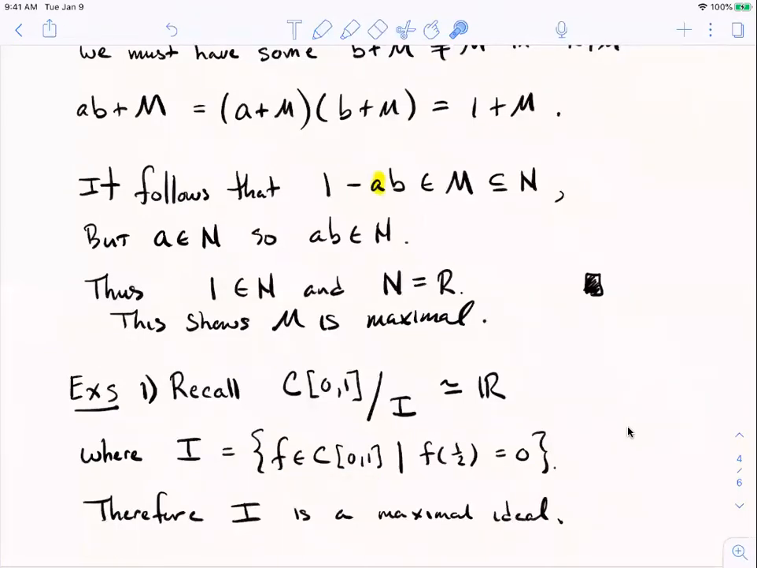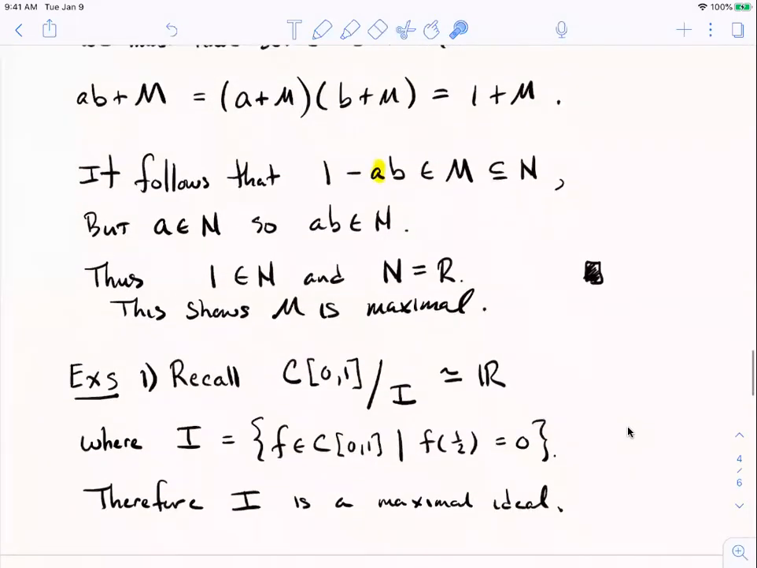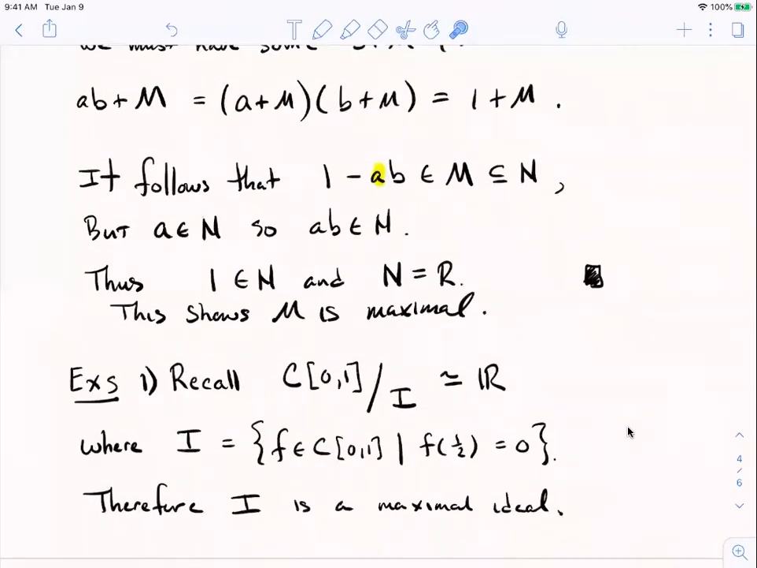And more generally, I just want to say this to some of you who might think this is interesting. There was nothing sacred about 1/2. You could take any number between 0 and 1 and look at the functions that vanish at that number, and you'll get a maximal ideal. And it's an interesting fact, talk to me about this in an office hour or outside of that sometime if you want to, that every maximal ideal of the ring of continuous functions on the unit interval has this form. It's the set of functions that are 0 at some number.